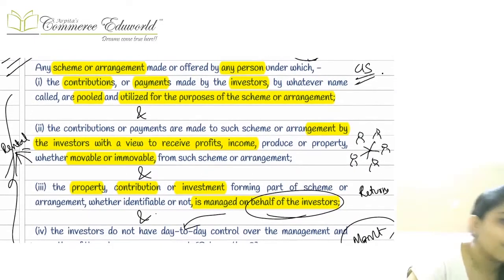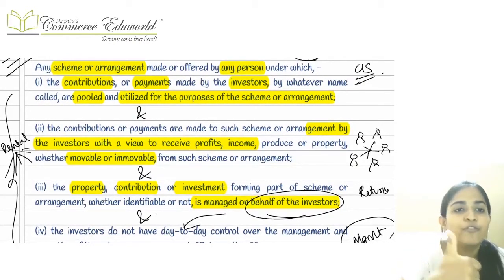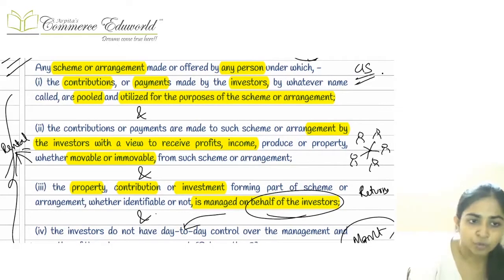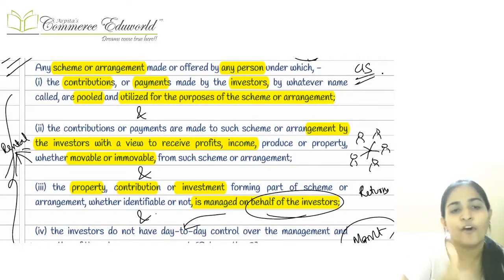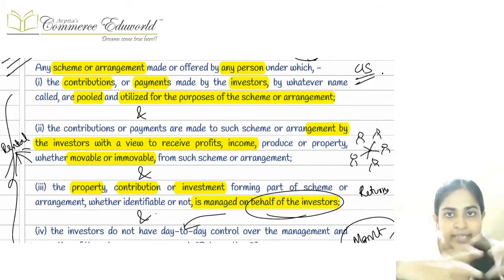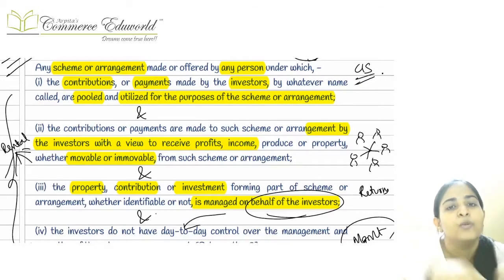Now, first of all, if you want to call yourself a collective investment scheme, by default, you have to fulfill the conditions given in subsection 2. Ma'am, which conditions are we supposed to fulfill as per subsection 2? First of all, all of us will come together and we will contribute money, we will pool the money.